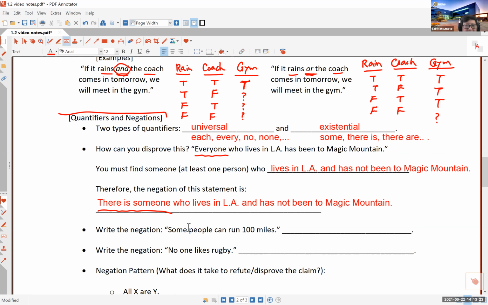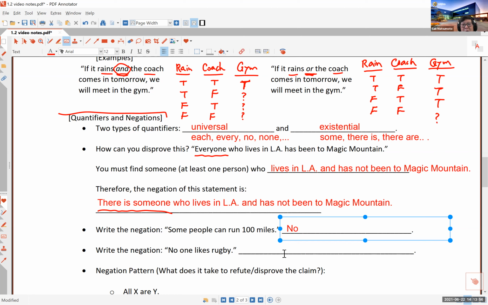Okay, let's go to the next one, which is the opposite of this. The next question, write the negation: some people, a few people, at least one person, can run 100 miles. If somebody says some people can run 100 miles, and you want to negate it, what do you have to show? Now, your burden is much heavier. Because if somebody says there is at least one person who can run 100 miles, the negation would be no one can.